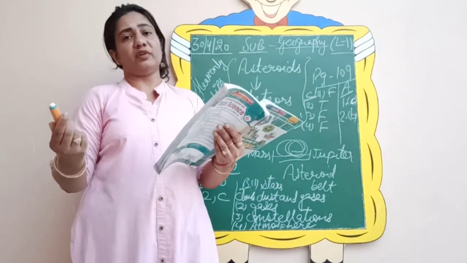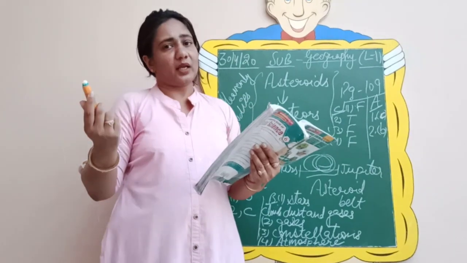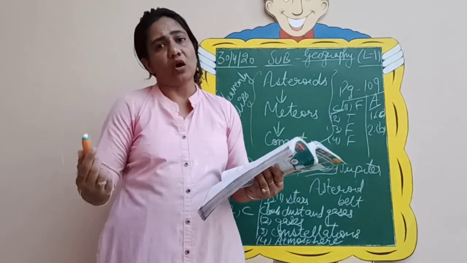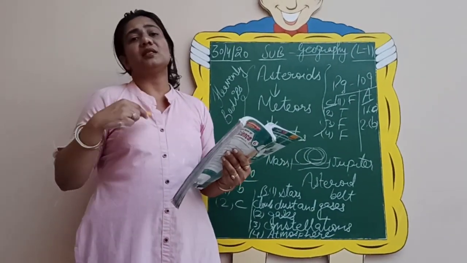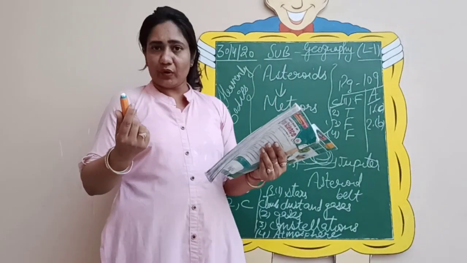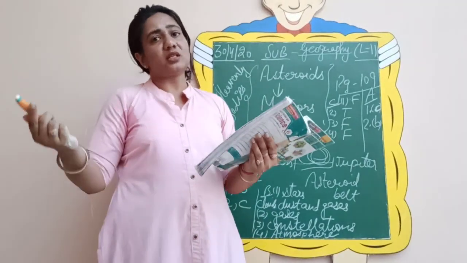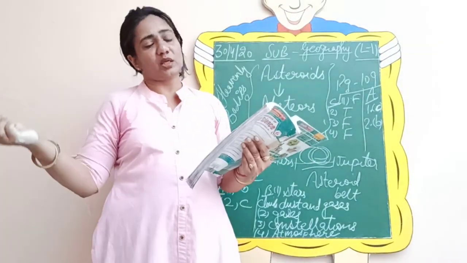So with this we finish our first chapter. We have done the explanation as well as the book work. So some questions are there, short questions and long questions that I'll send you. So you need to do it in your same SST notebook. So I have already told you, either you can divide it into 3 parts or you can just continue with wherever you have done your history and civics work.